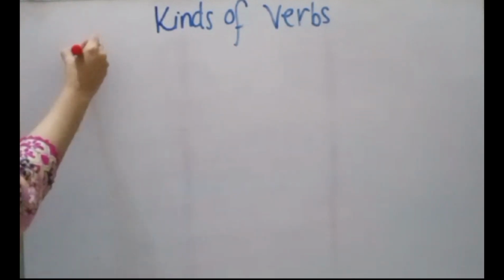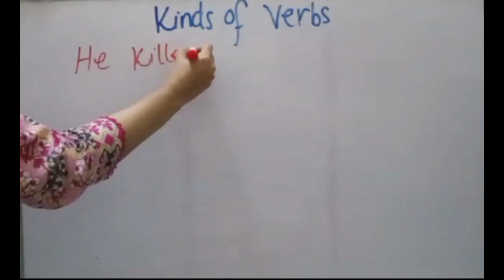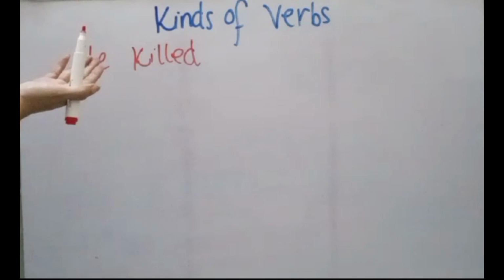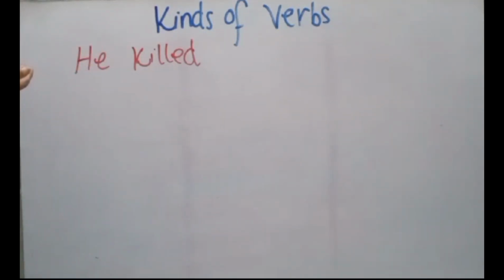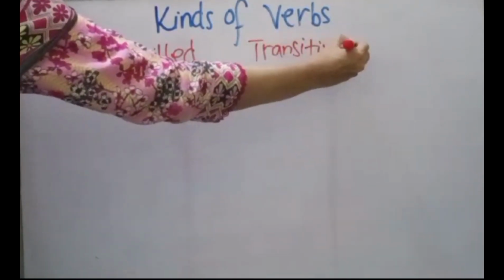Here I am going to write, if I say, he killed. Okay, so he killed, it looks like an intransitive verb, but this is not an intransitive verb, this is called a transitive verb.